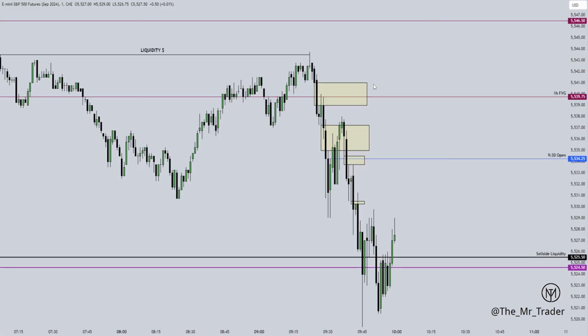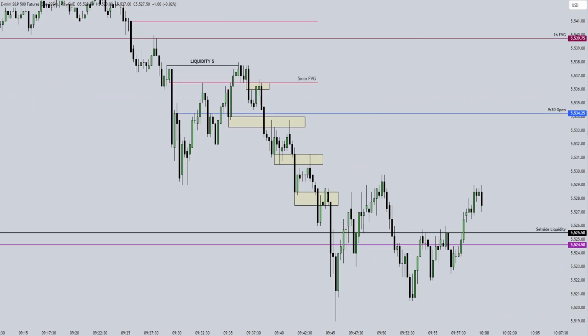Now on the 1-minute time frame, we can see that there were many opportunities for entries. You can see this 1-minute fair value gap over here, this 1-minute fair value gap over here, this 1-minute fair value gap over here, this 1-minute fair value gap over here, all ways of entering the market and going to the sell side. Moving on to the 15-second time frame, we can see that we were in this 5-minute fair value gap that we noted earlier, and we breached this liquidity.